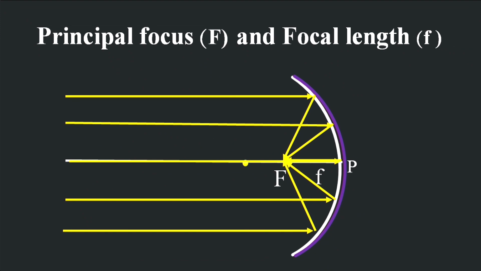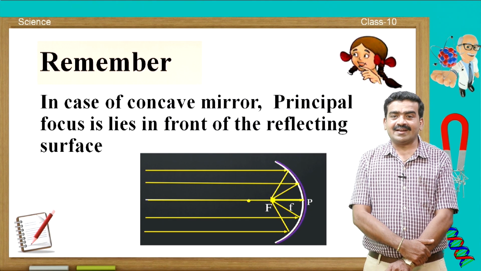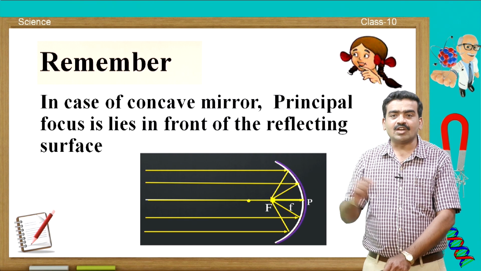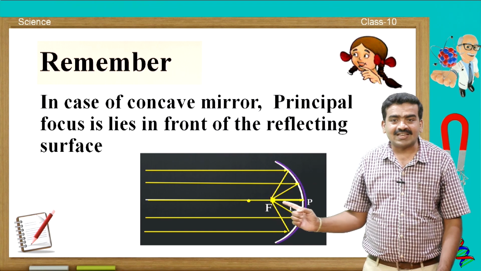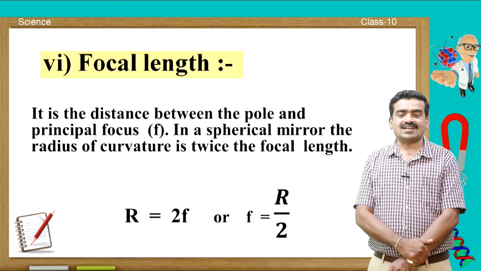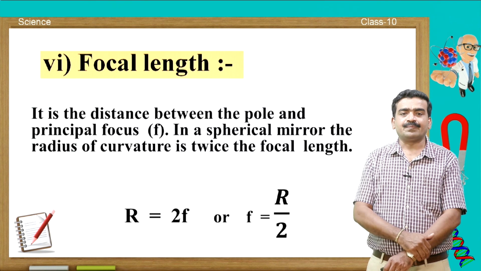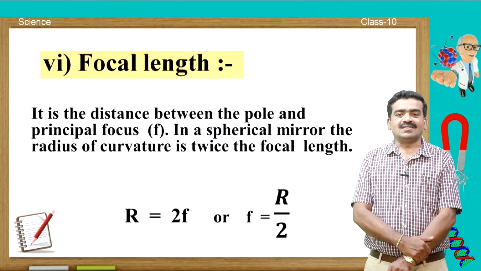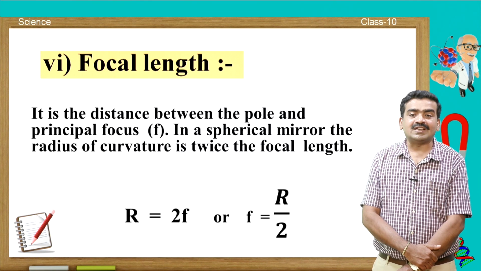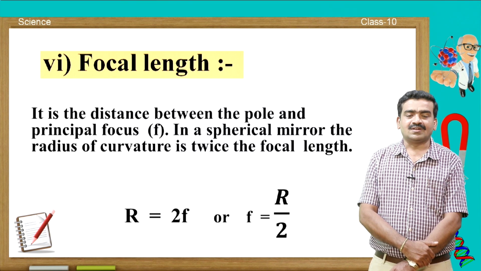If you measure the distance between F and P, that gives us the focal length of the particular mirror. Remember, my dear student, in case of a concave mirror, the principal focus lies in front of the reflecting surface like this. Let us understand the meaning of the focal length. It is the distance between the pole and the principal focus. In a spherical mirror, the radius of curvature is twice the focal length, that is R equals 2f.